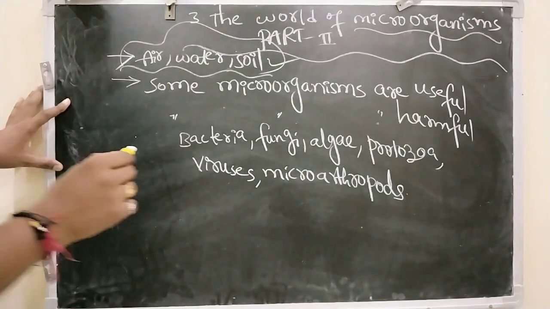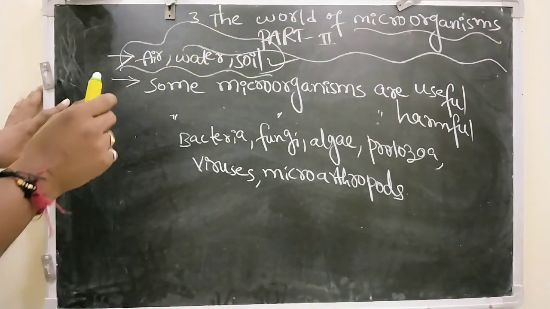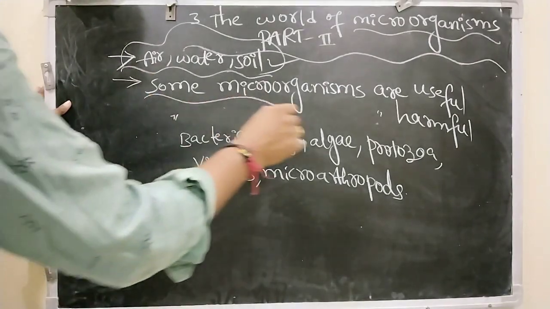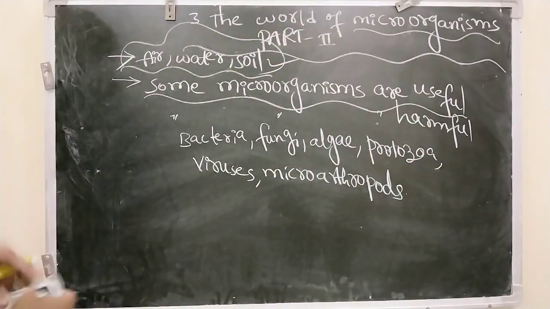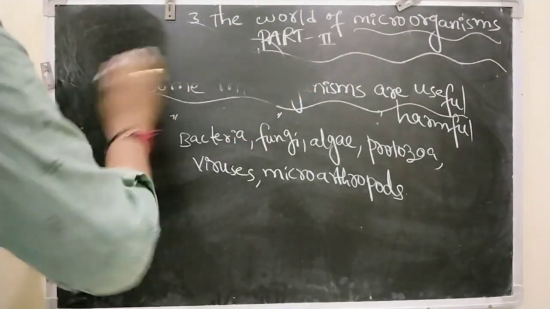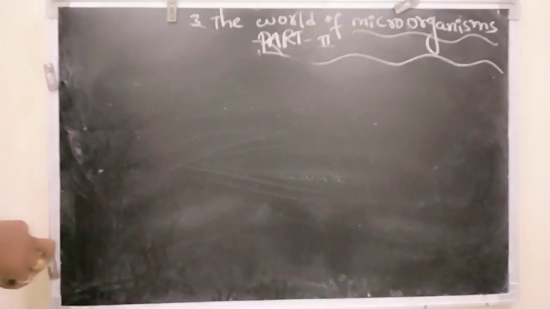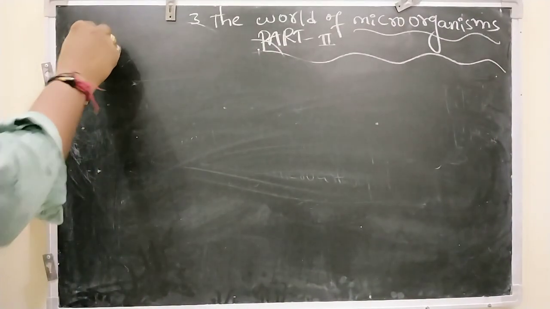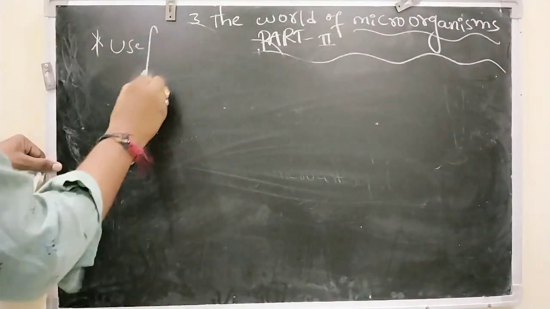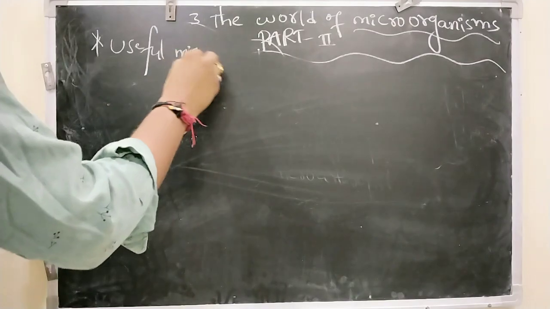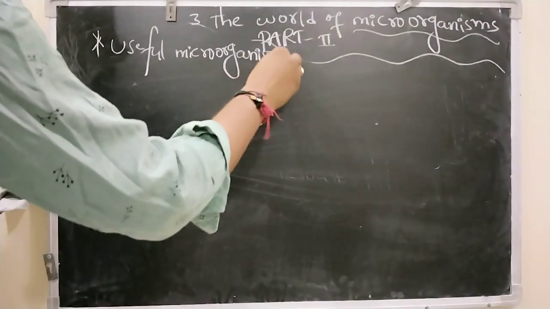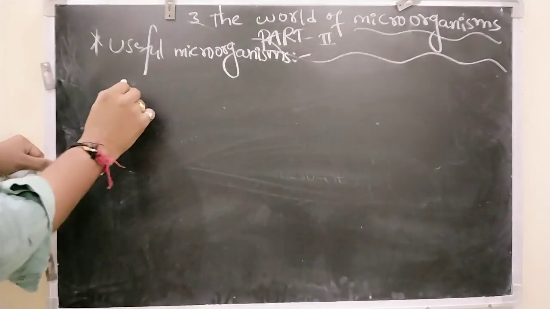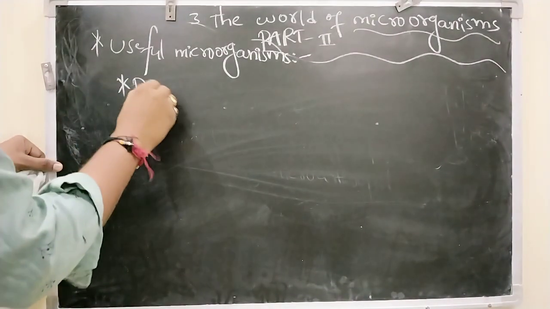So in this lesson what we are going to discuss is useful microorganisms. In these useful microorganisms, first we will discuss the domestic use of microorganisms.